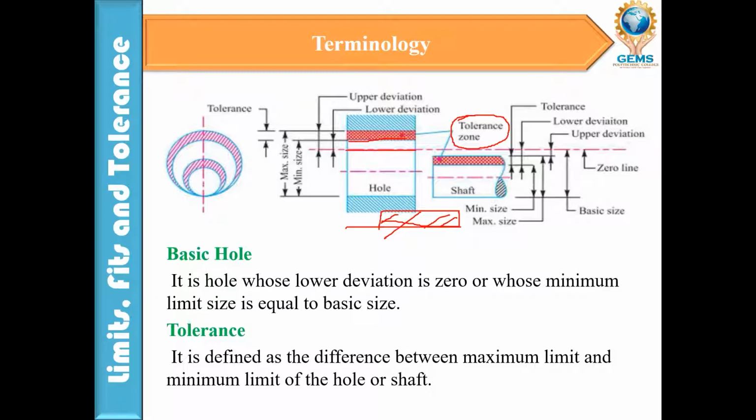If you are talking about the shaft, it is the shaft tolerance. If you are talking about the hole, it is the hole tolerance, right? Otherwise you can say upper deviation minus lower deviation, or upper limit minus lower limit. That we call a tolerance.